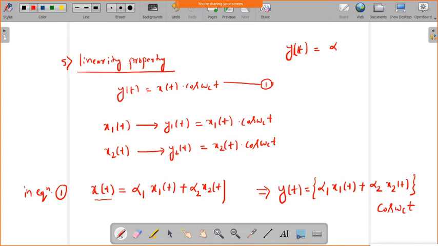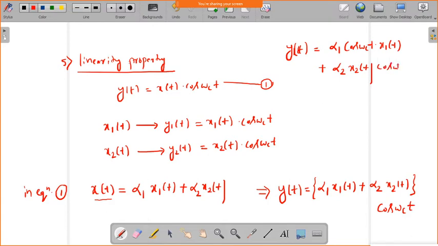So this is alpha 1 into cos omega c t into x1 of t plus alpha 2 cos omega c t into x2 of t.